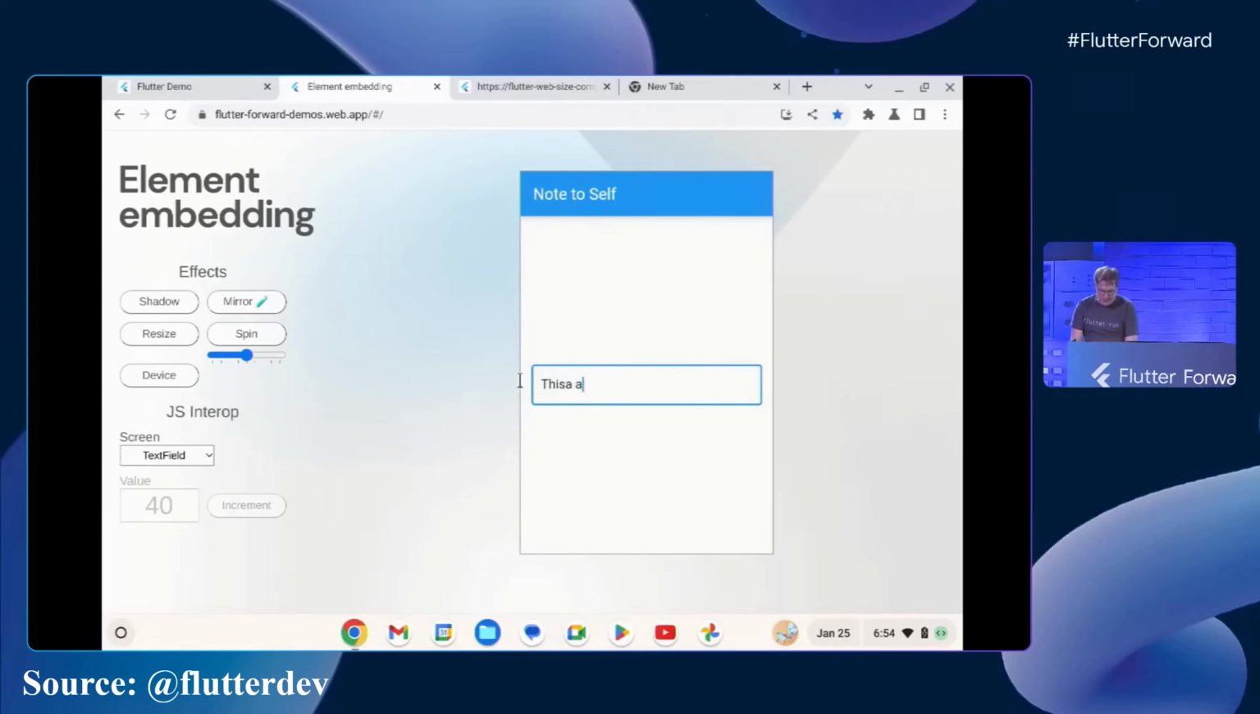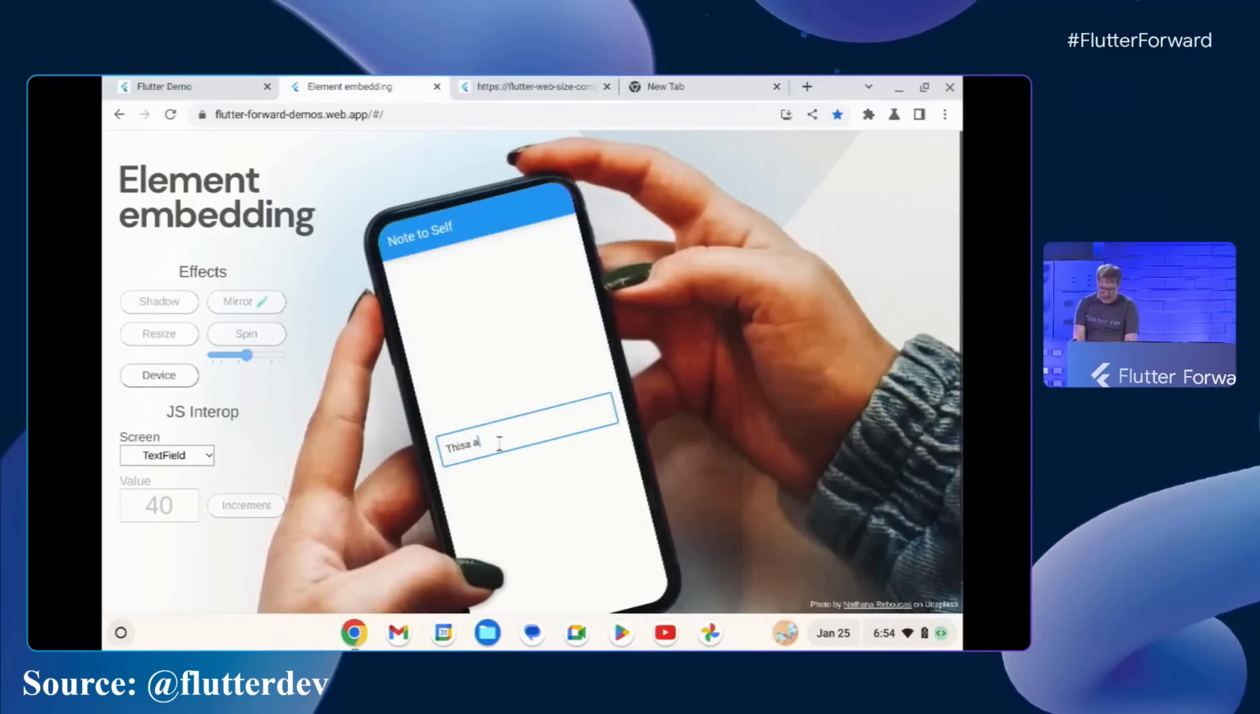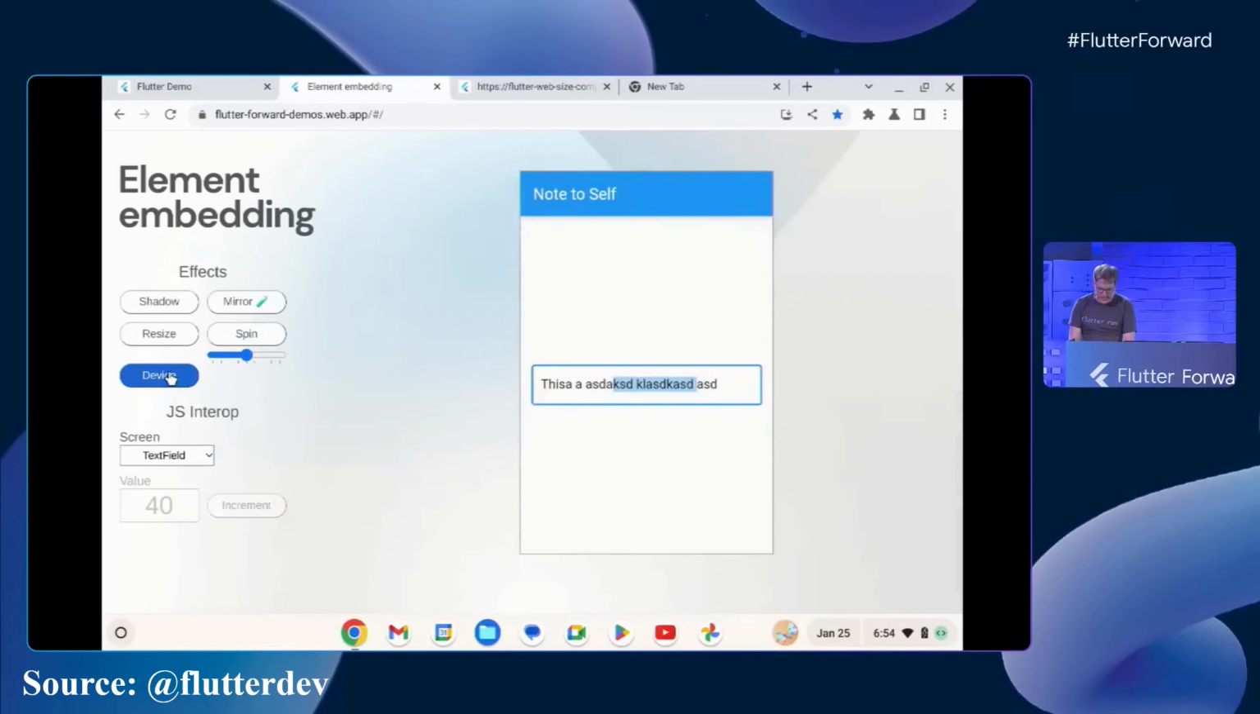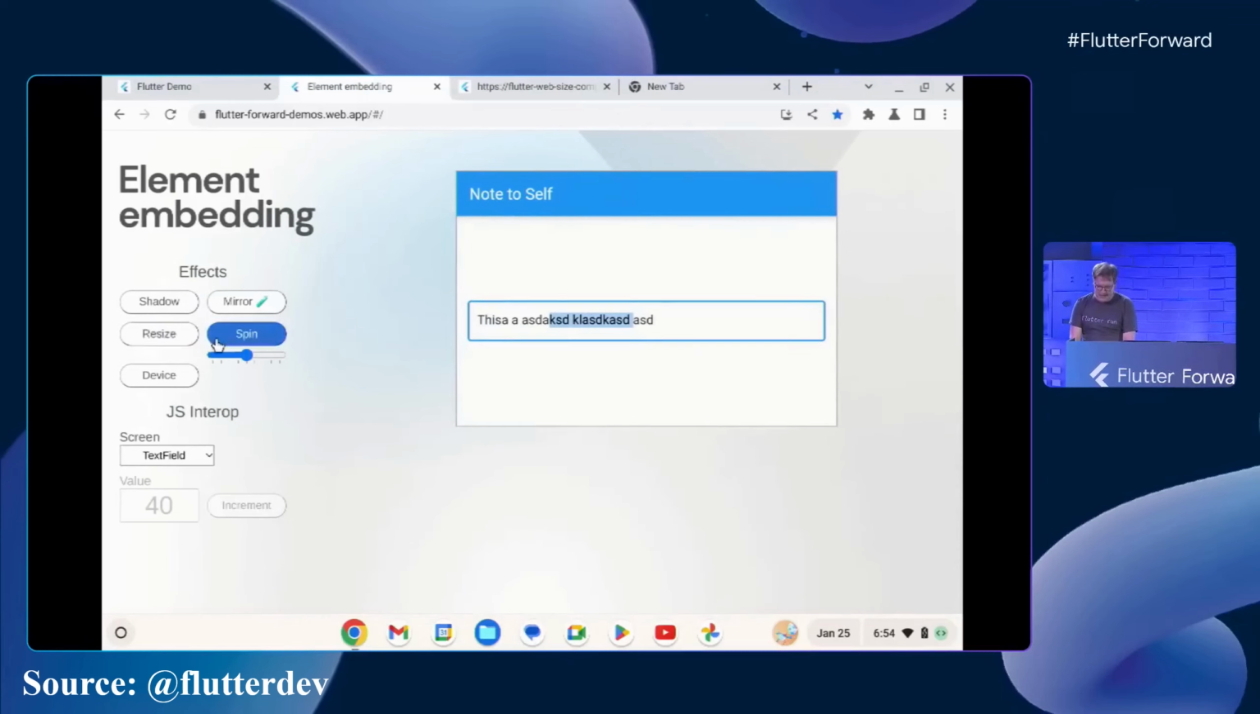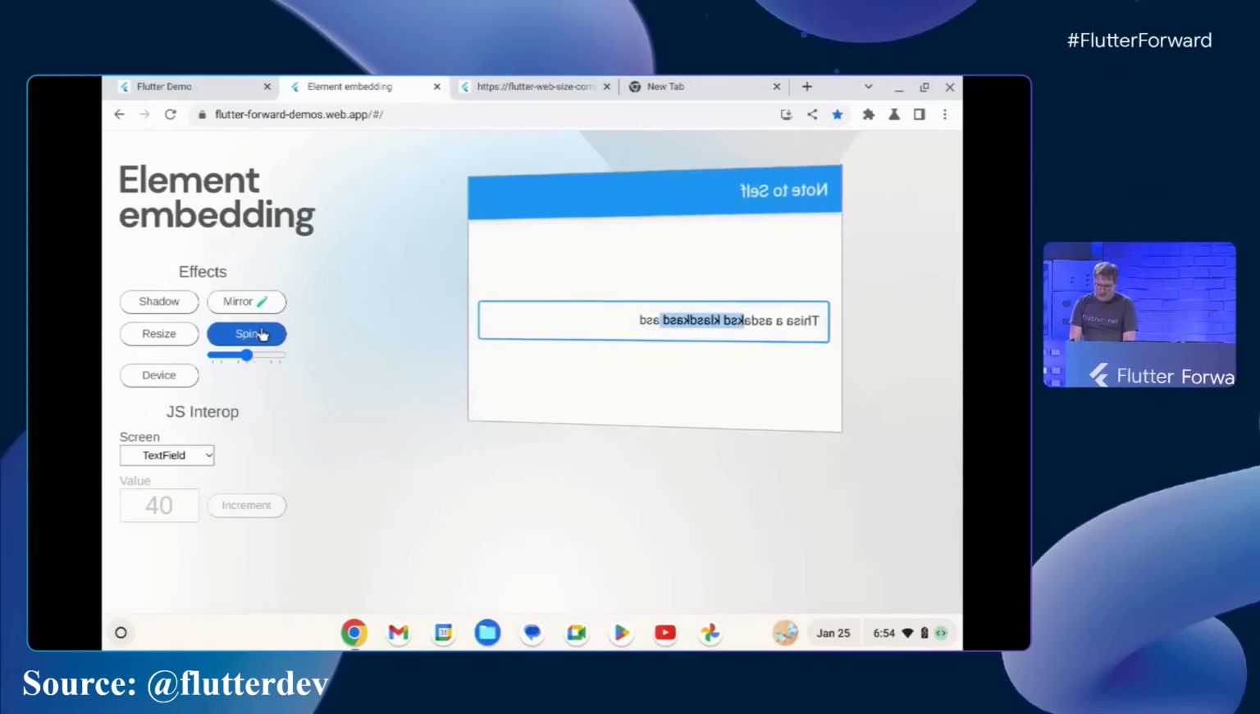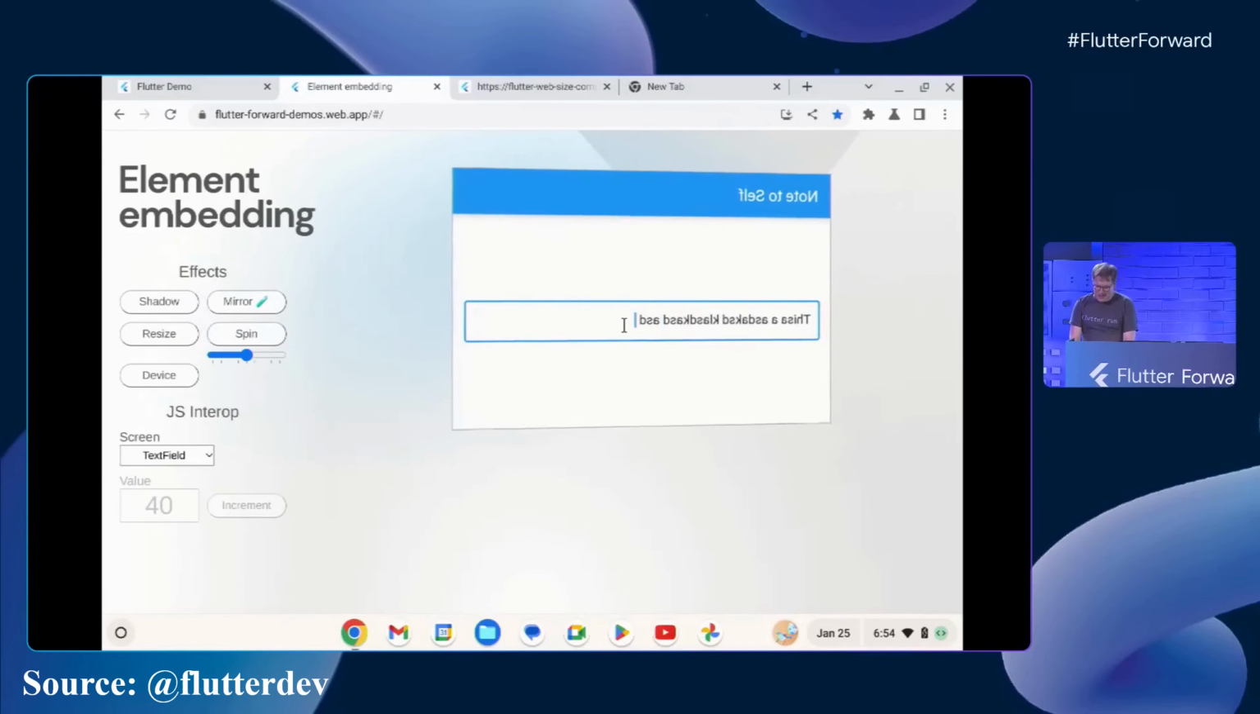But even in this text field mode, if I switch again back into that device mode, you can see that the text field still works. I can do selection with skews. That's all pretty good. Let's switch it up again a little bit more. Let's make it back into landscape mode. And let's add a spin. Oh, check that out.